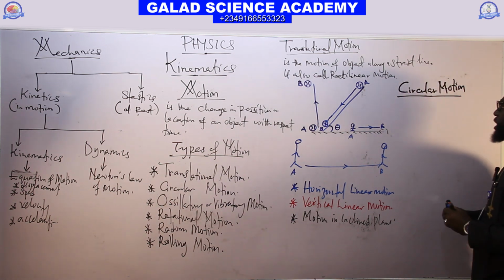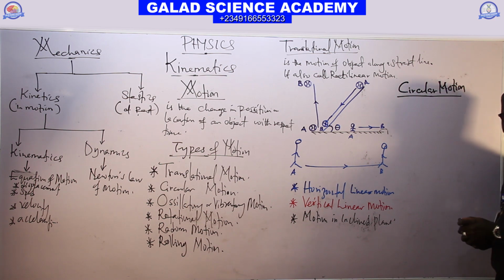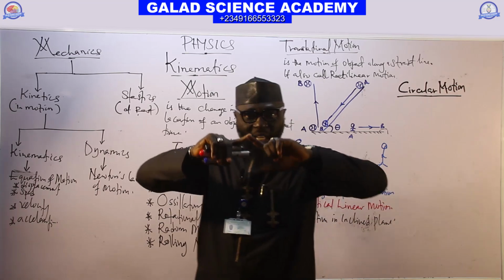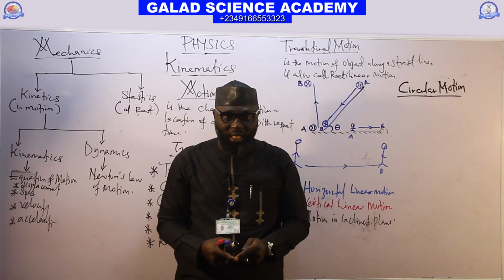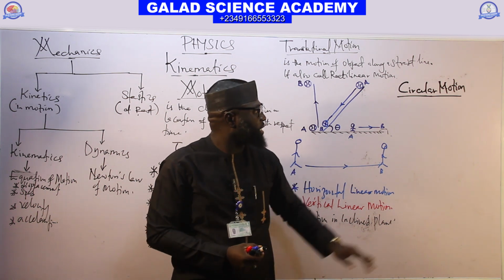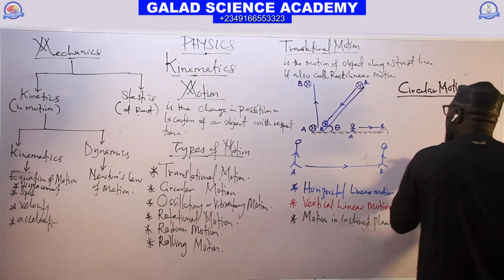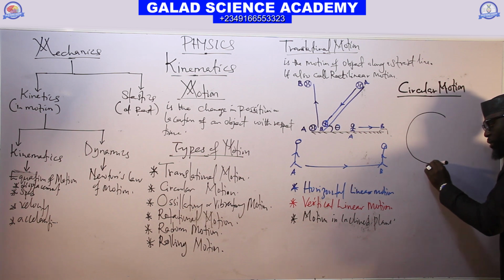So circular motion is the motion of an object along a circular path. When an object moves along a circular path with constant speed, it is called circular motion. If you have an object moving along this circular path,